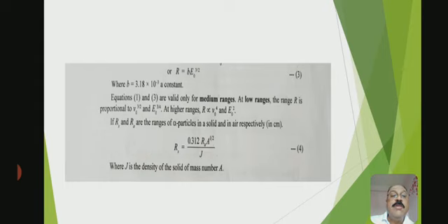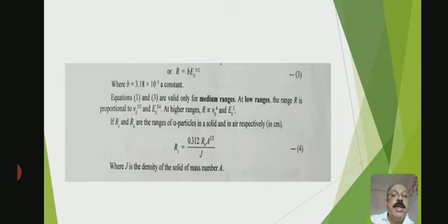Now equations 1 and 2 are valid only for medium ranges. At low ranges, the range R is proportional to V naught to the power of 3 by 2 and E naught to the power of 3 by 4. At higher ranges, R is directly proportional to V naught to the power of 4 and E naught to the power of 2.